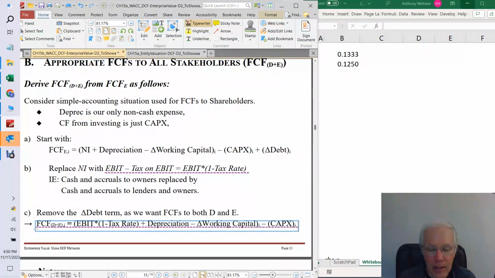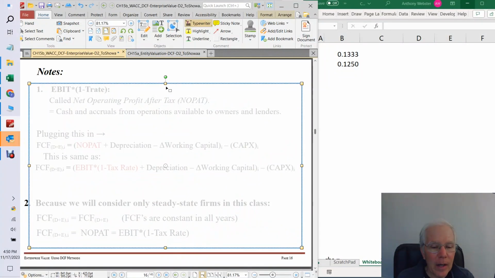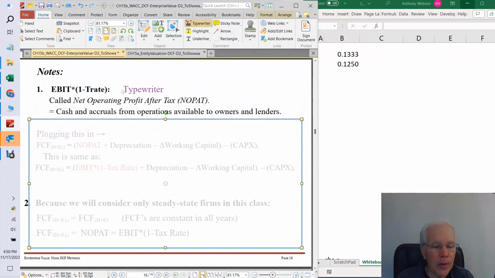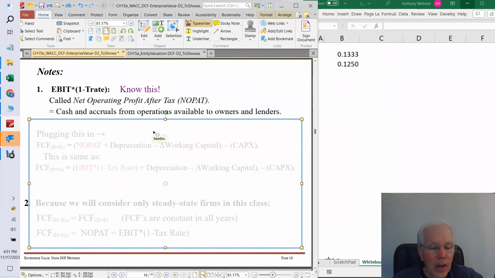Okay, the free cash flows in general available to the team, to the lenders and the shareholders, are equal to 1 minus the tax rate times EBIT plus everything else we had before except the debt term. All right, a couple notes on this. This is an important one, so I'm going to put here "note this." Okay. EBIT times 1 minus the tax rate is called by many people NOPAT, which stands for net operating profit after tax. So you need to know both terms.